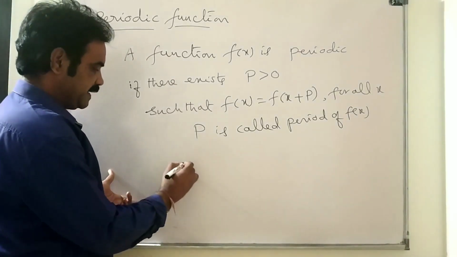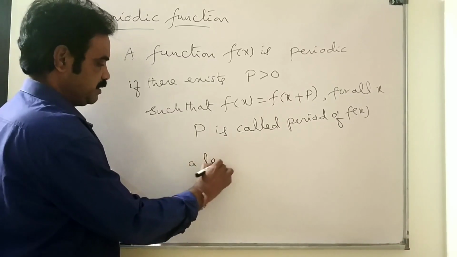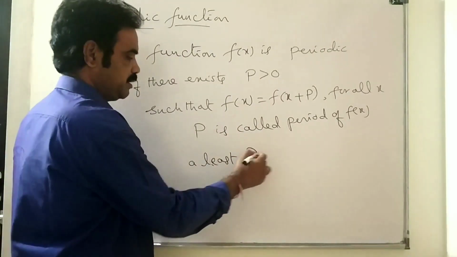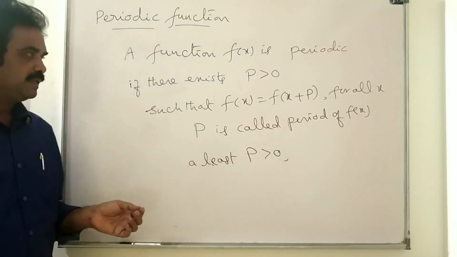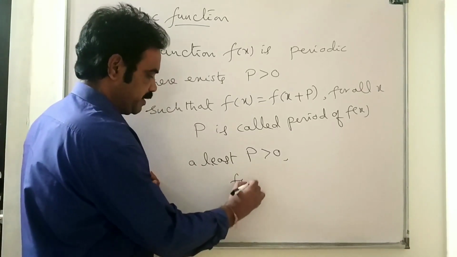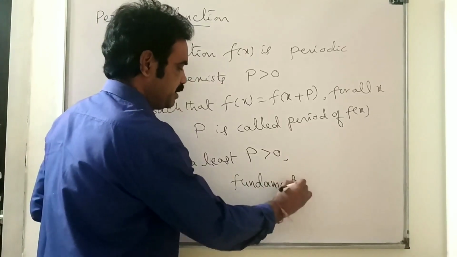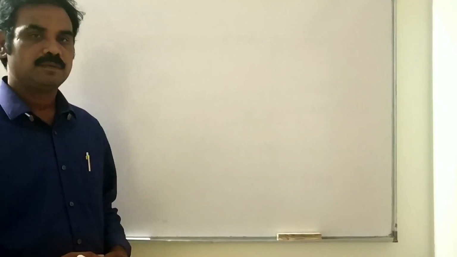If there exists a least non-zero constant p with this property, then that p is called the fundamental period. Okay.